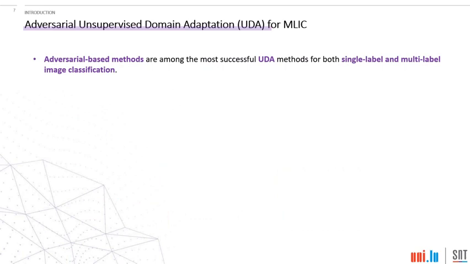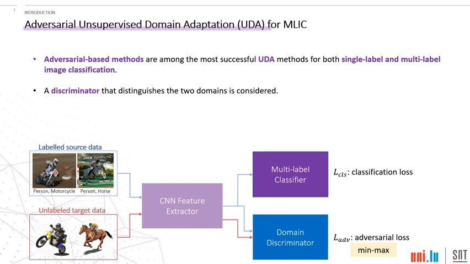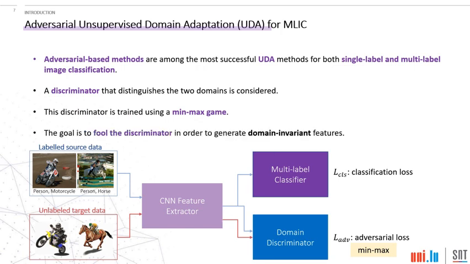Currently, adversarial-based methods are among the most successful UDA methods for both single label and multi-label image classification. They make use of a domain discriminator that distinguishes between the domains of source and target. The discriminator is trained using a min-max game, and the goal of the feature extractor is to fool the discriminator in order to generate domain-invariant features.